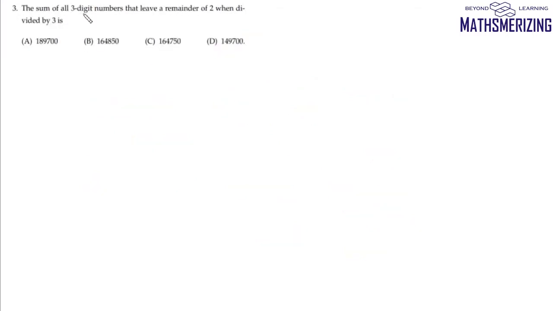Now here the question is, we need to find the sum of all 3-digit numbers that leave a remainder of 2 when divided by 3. So we know that 3-digit numbers start with 100 and go all the way up to 999. Now the first number which, when divided by 3, leaves the remainder 2 will be 101. Now the next number will be 101 plus 3, so it will be 104, 107, and finally this series will go up to 998.